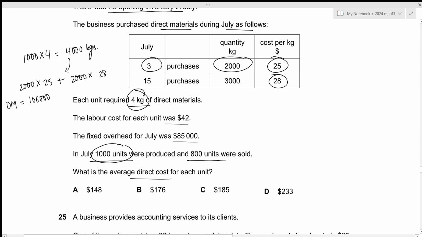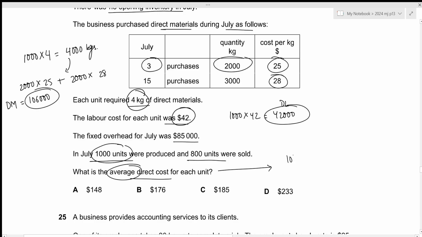Then we have direct labor as well. The direct labor cost for each unit is 42. So the cost for 1,000 units will be 42,000. This is the direct labor. Now we need to calculate the average direct cost. Okay. So let us just add up the direct cost. We only have direct material and direct labor. So that will be 106,000 plus 42,000. Then we require it per unit. So we can just divide it by the total units produced, which is 1,000. This results in the value of 148. This is the answer we're looking for, which is given by option A.